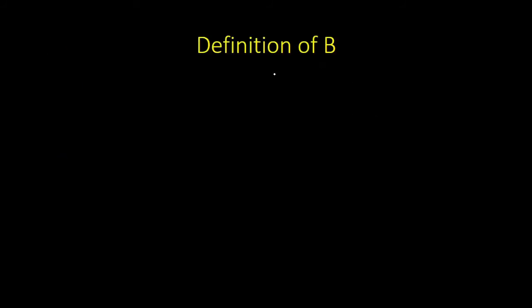Now let us define magnetic field. Magnetic field is also called as magnetic induction. So how to define a magnetic field or magnetic induction at a point? For that, we need to first write down what is magnetic force.